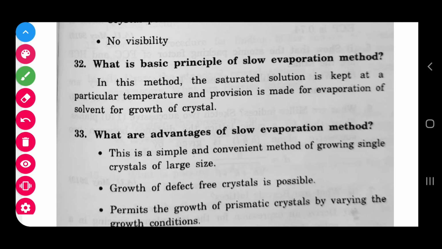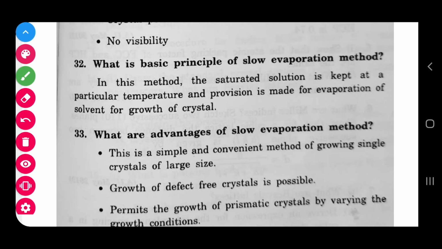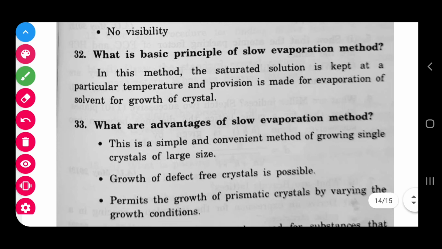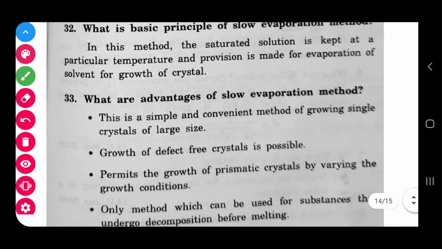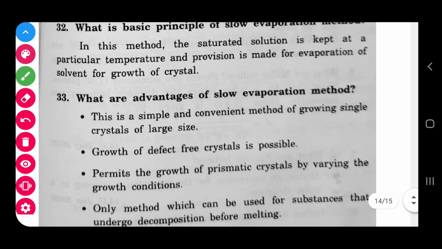We need some starting material and a solvent, and finally you can get the solution. But here the saturated solution means the starting material will be dissolved in the solution up to one particular point.